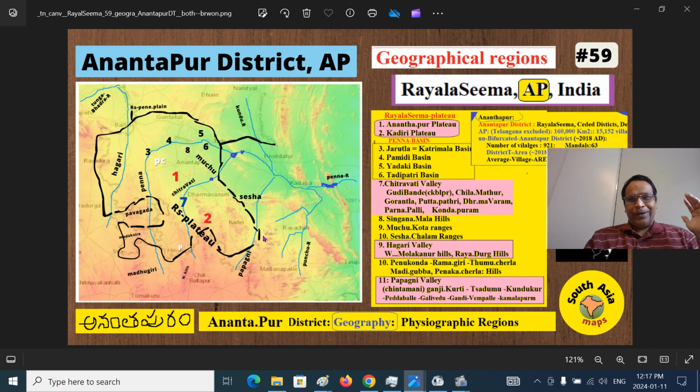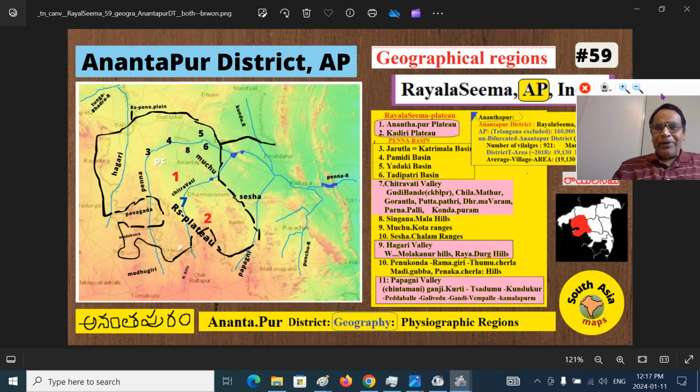The capital moved from Vijayanagara, that is the Hampi ruins now, further south to Penukonda, here. The Aravidu dynasty, the last, fourth dynasty, established it as capital. And this Anantapur district in the Rayalaseema region is roughly 19,000 square kilometers.